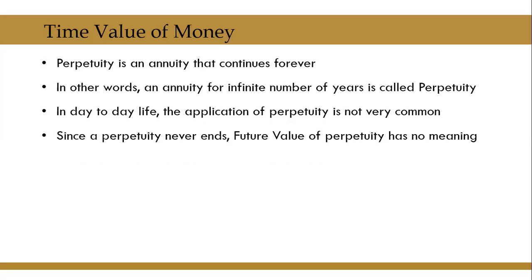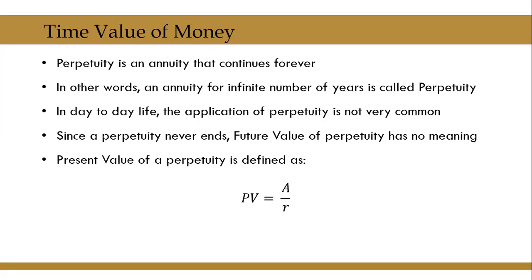Since a perpetuity never ends, that means the cash flows never end, it happens forever. There is no question of future value of a perpetuity. But present value of a perpetuity can be calculated and it is defined as PV is equal to A divided by R, where A represents the uniform annual cash flows and R represents the required rate of return.